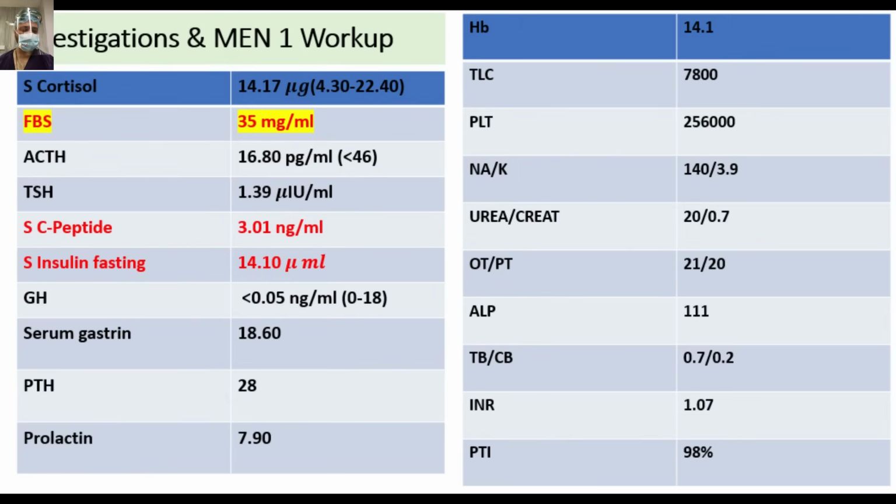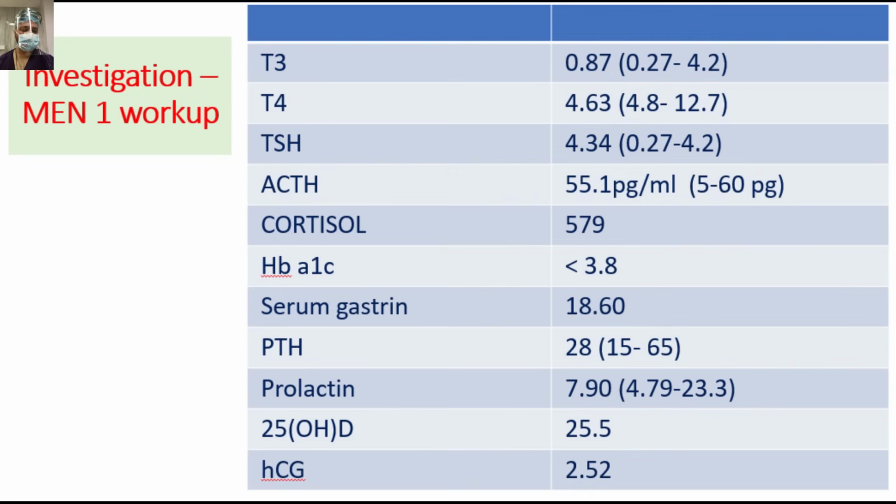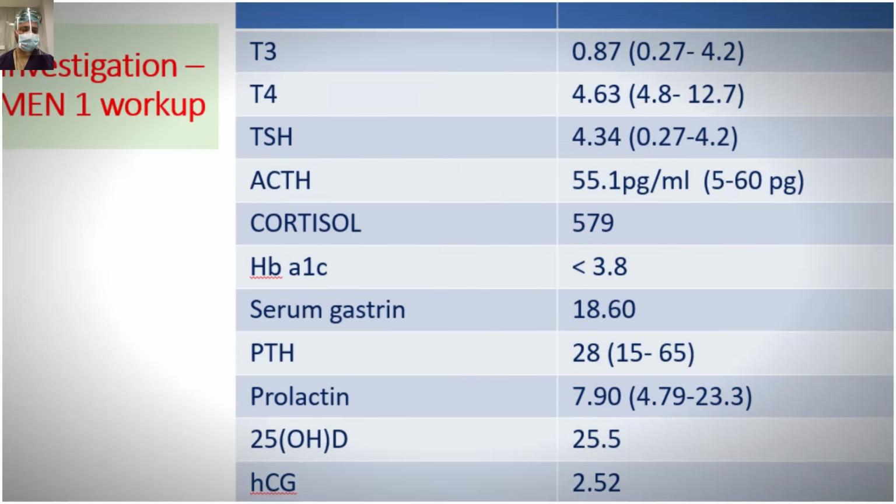So this patient was evaluated for basically insulinoma, and MEN workup was done. The rest of the markers like cortisol, TSH, ACTH, GH, serum gastrin, PTH, prolactin were normal. Her fasting blood sugar was found to be 35, and the serum C-peptide was 3.01. The fasting insulin level was 14.10, all pointing towards the diagnosis of insulinoma. The rest of the parameters were normal. As I said, the MEN1 workup was normal, so it is not a syndromic insulinoma.